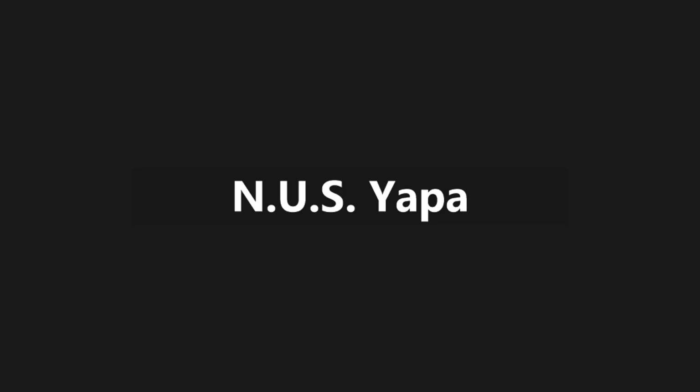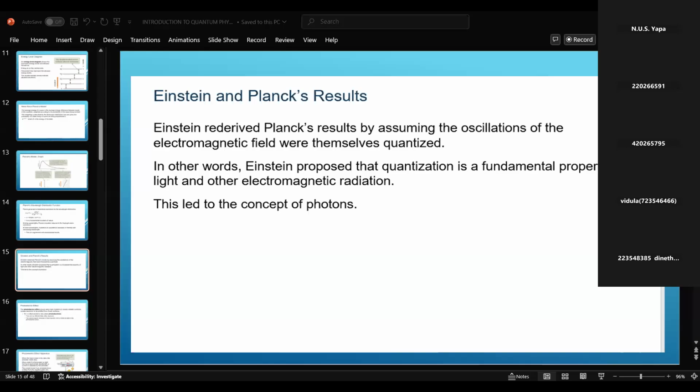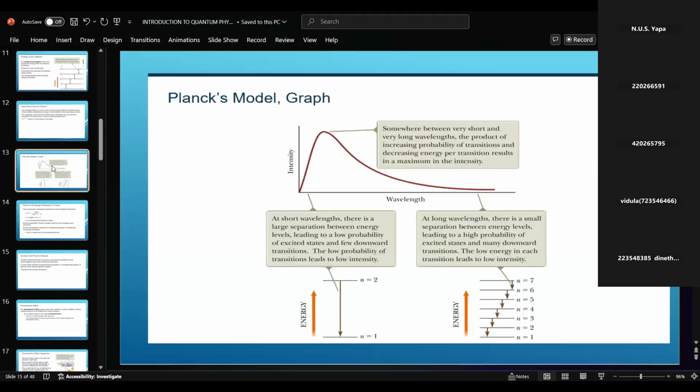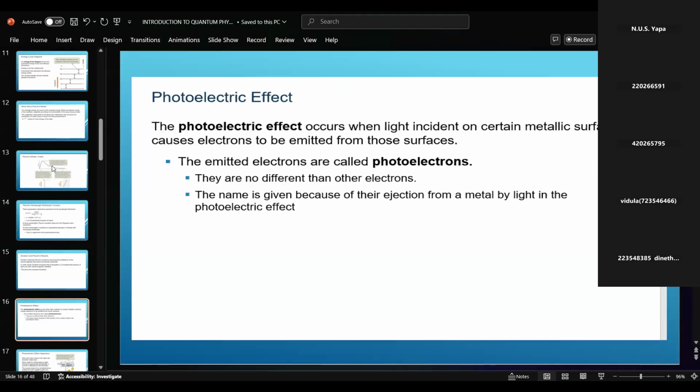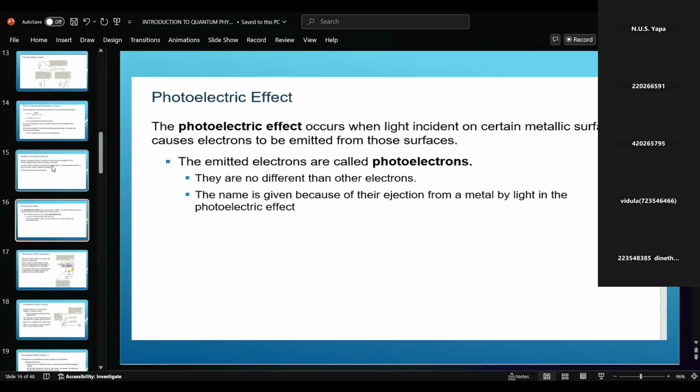Okay, go back to the PowerPoint. Planck radiation, blackbody radiation, finished. Now the photoelectric effect, right? I will discuss some questions and explain some theories. So please follow carefully, then questions can be given for the NBT too.